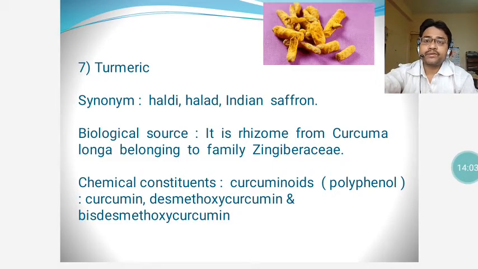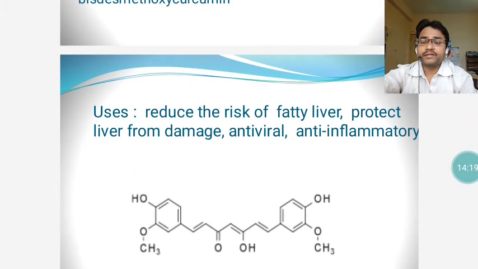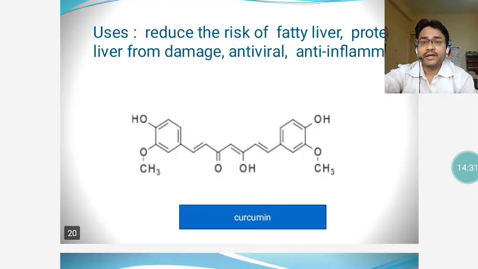Curcumin, desmethoxycurcumin, and bis-desmethoxycurcumin are important constituents of this drug, which are being used as liver supportive agent or hepatoprotective agents. The uses are: haldi reduces the risk of fatty liver, it protects the liver from damage, it is antiviral, it is anti-inflammatory. Here you can see the chemical structure of curcumin displayed on the screen.